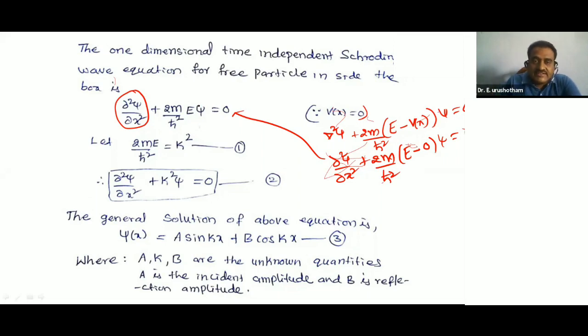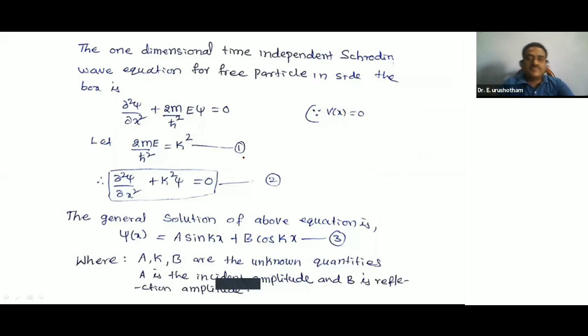Let 2mE by h bar square be equal to k square, where k is the propagation constant, that is 2 pi by lambda, as you know very well. Let 2mE by h bar square be k square. Substituting k square in place of 2mE by h bar square, we get equation number 2. You observe clearly what I am saying here.